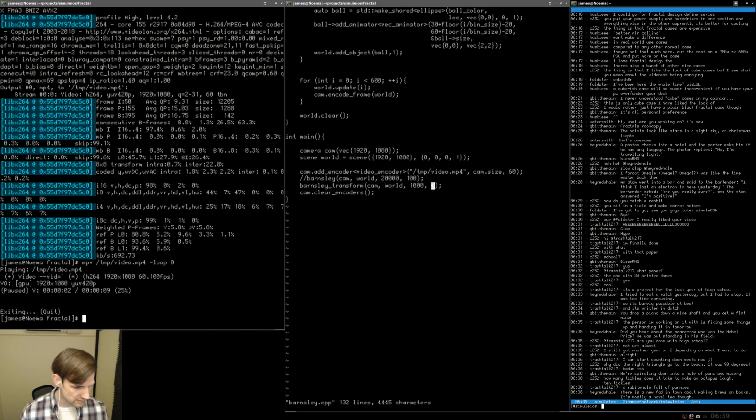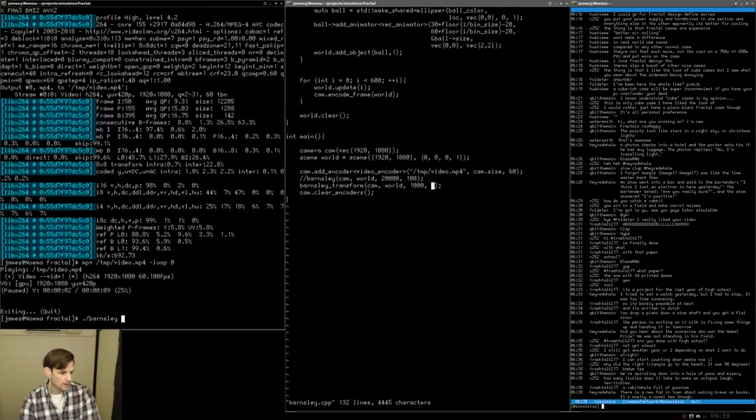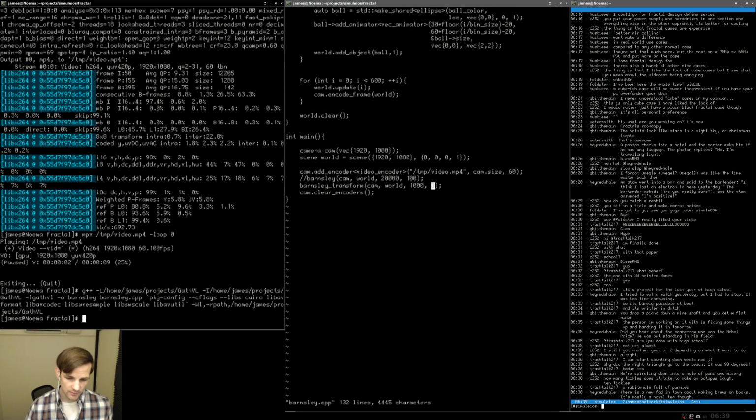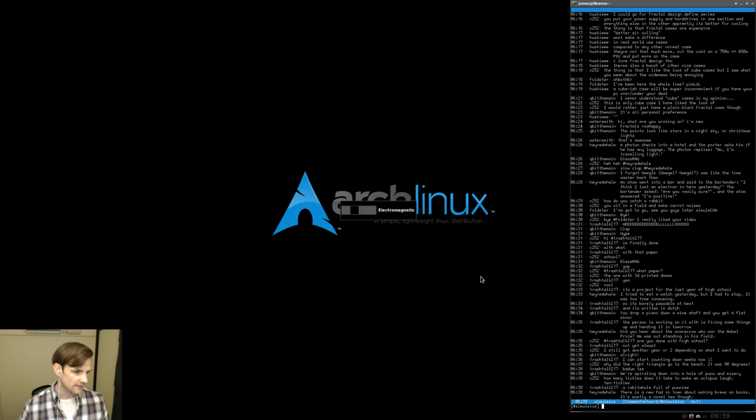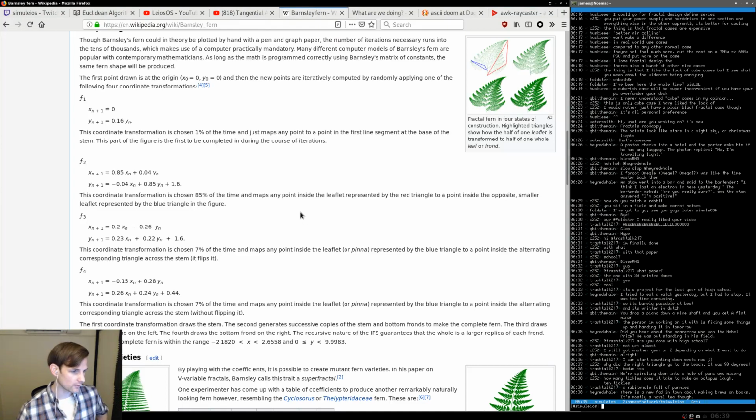Transformation 3, write this, go over here. And now I'm going to check with Wikipedia to make sure that's true, but I think that's correct. Okay, so let's take a look at what we have over here, Barnsley fern on Wikipedia.